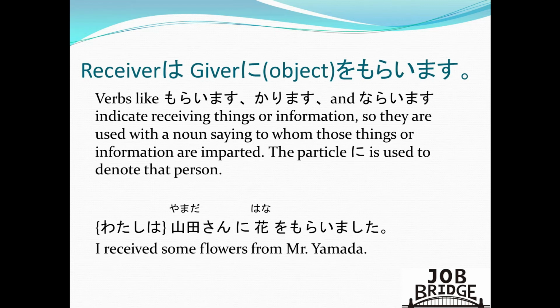Now, since we are the receiver, the particle wa is used with watashi, and then since Yamada-san is the giver, we use the particle ni with Yamada-san. And then of course, the object of the verb is hana, so we use the particle o. Again, this is the opposite of the first sentence pattern that we discussed earlier. Wakarimashita minasan? Wakatta ne?